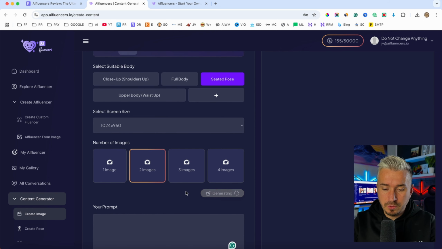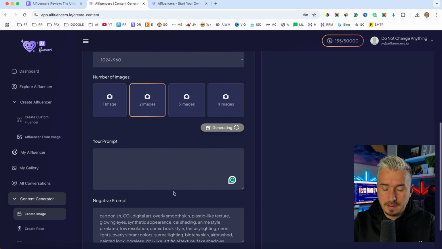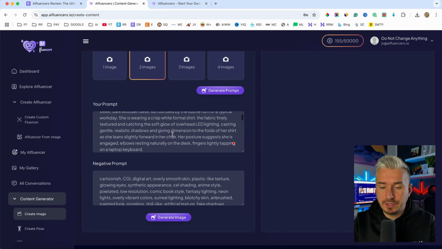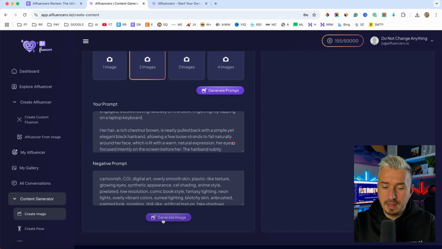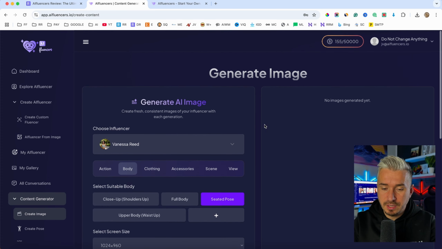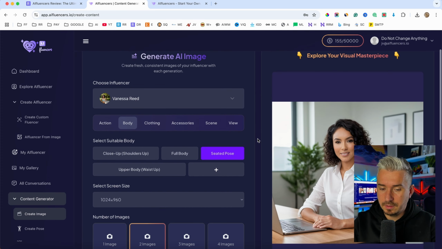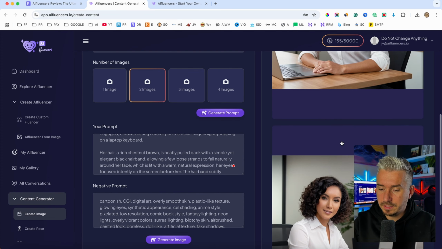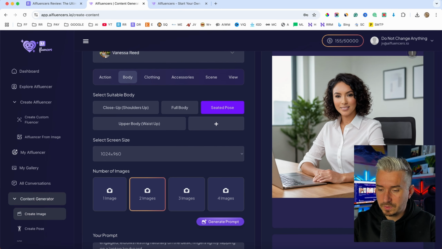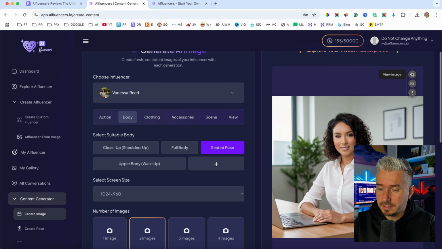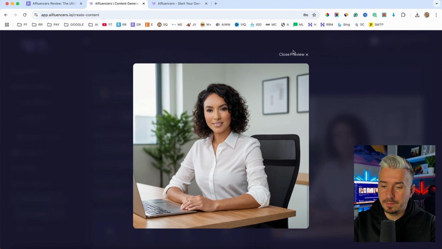So it's going to generate the prompt automatically like so, and obviously you can change it if you want to, but as you can see we have a pretty in-depth prompt. I will just click on generate image and let's see what we get. Okay, and there we go. We have the first image and the second image, and to be honest, these look amazing. And yeah, that's pretty cool.